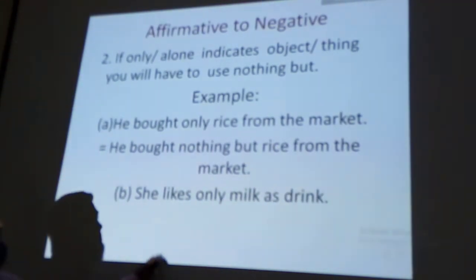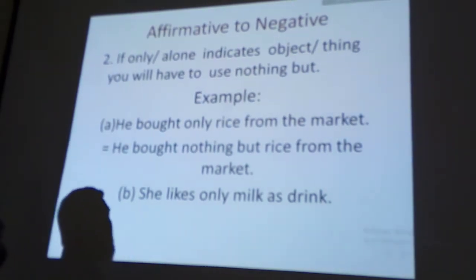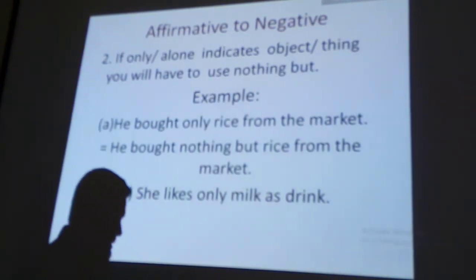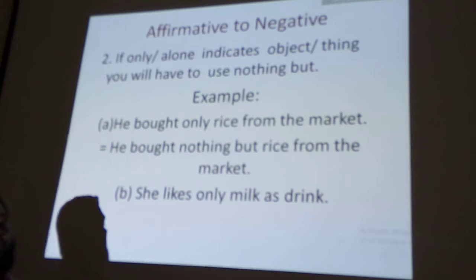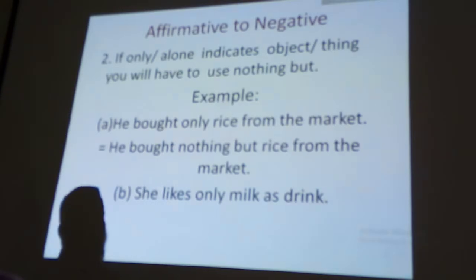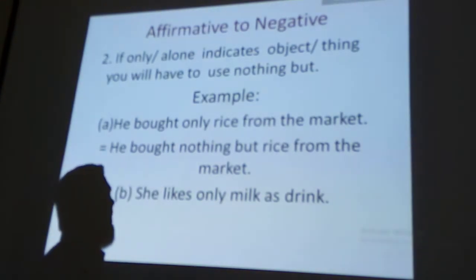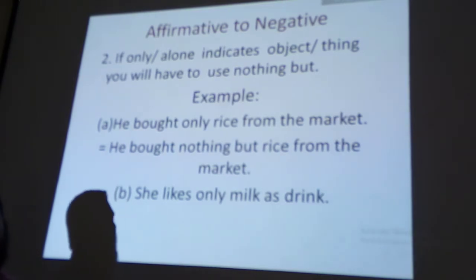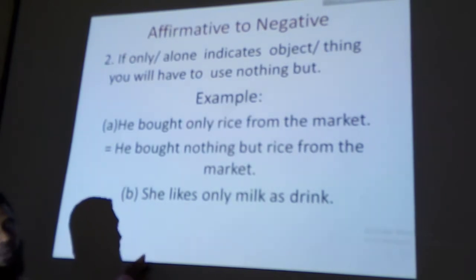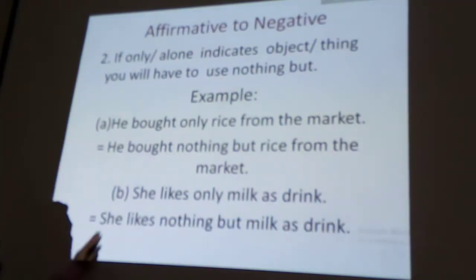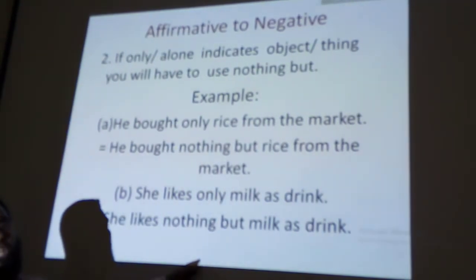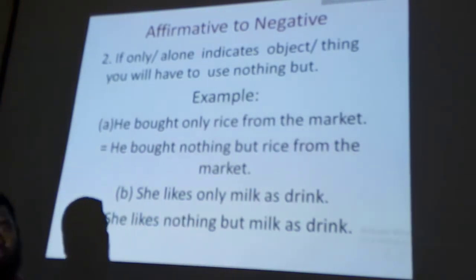Another example. Try to write the answer of this sentence: she likes only milk as drink. Please try to answer. Perhaps you have understood and written the answer on your notepad. She likes only milk. Now please match your answer with me. She likes nothing but milk, because milk is an object, so we have written nothing but instead of only.